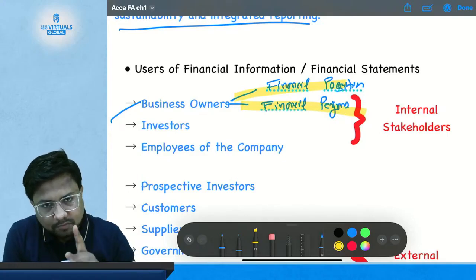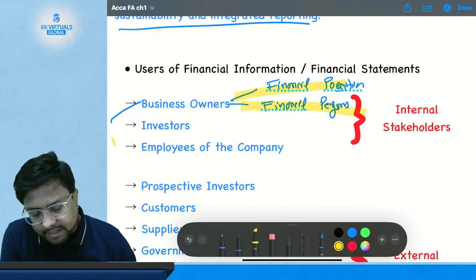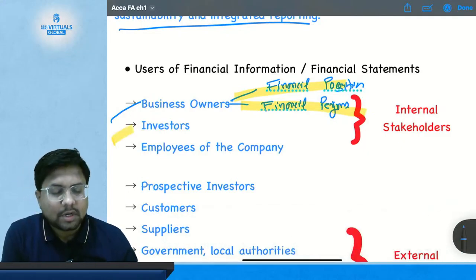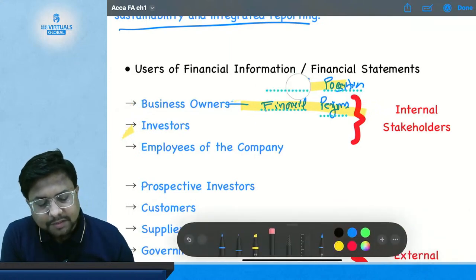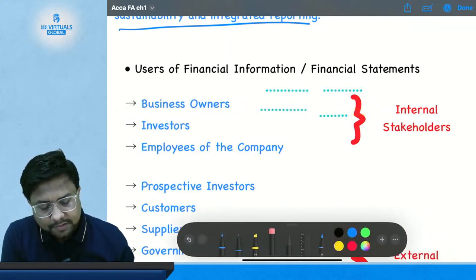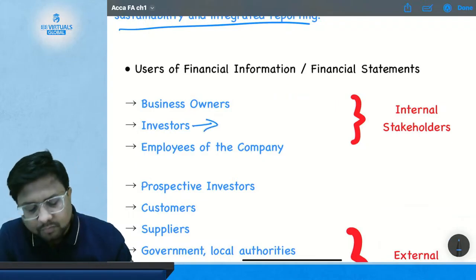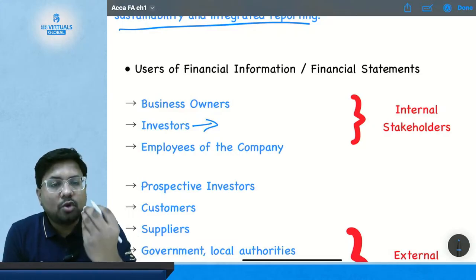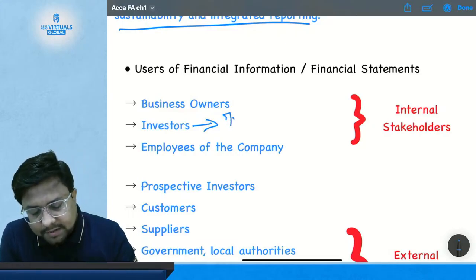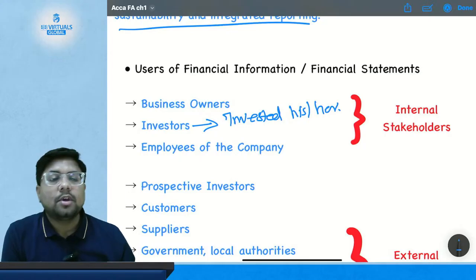Okay, so the first one is business owner, then comes second, investor. Now why is the investor a user of your financial statement? Because the investor has invested his or her money in your business.